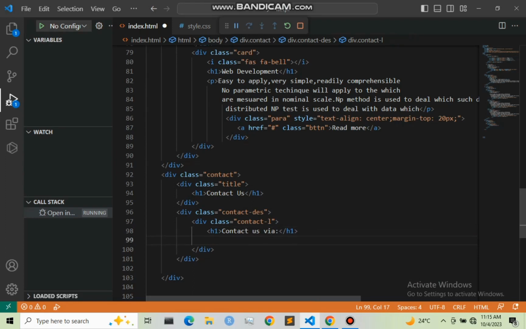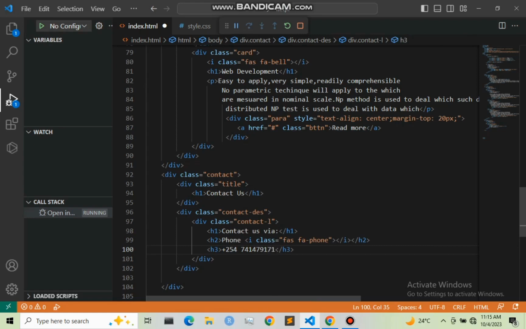I'm going to say h2, and this h2 I'm going to say Phone, and I'm going to give the icon for phone, that is i with the class fa-solid fa-phone. Then I'm going to give h3 the phone number, that is +254, that is my WhatsApp number, you can text me, 9171.